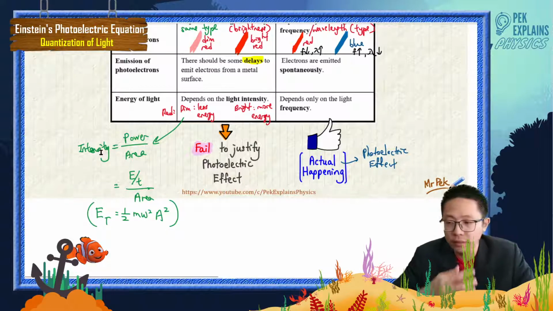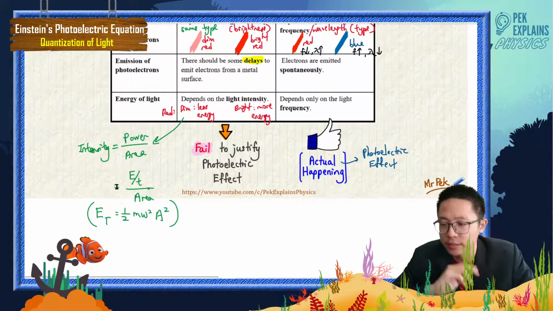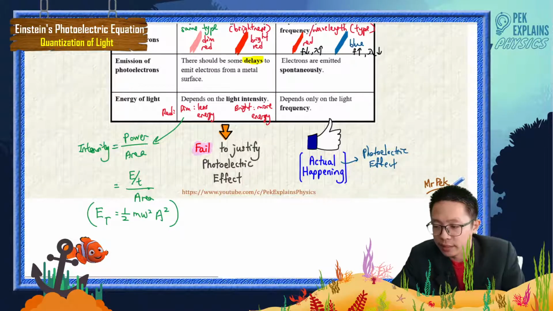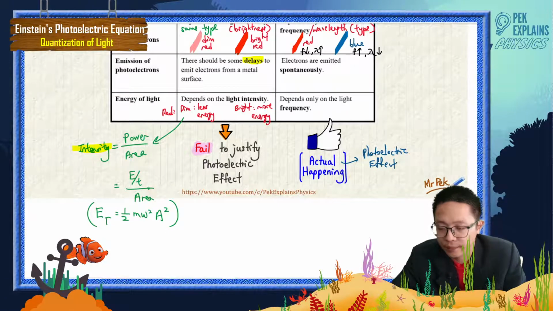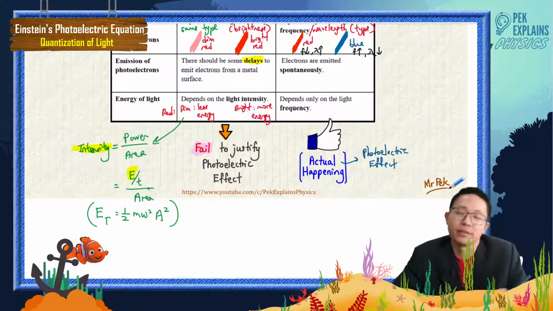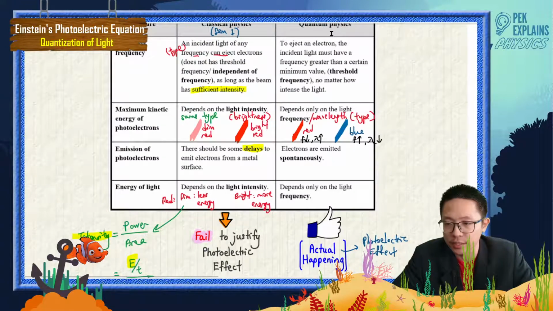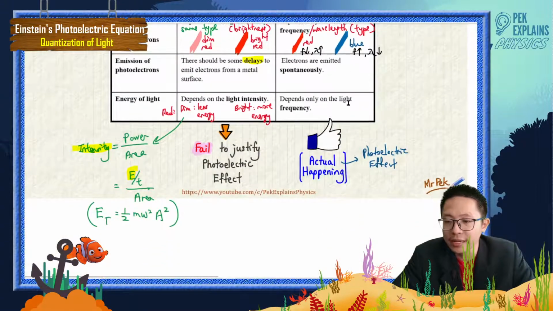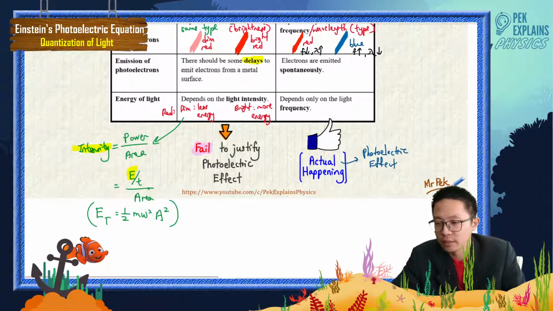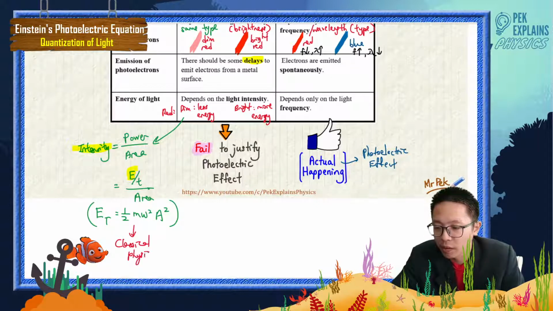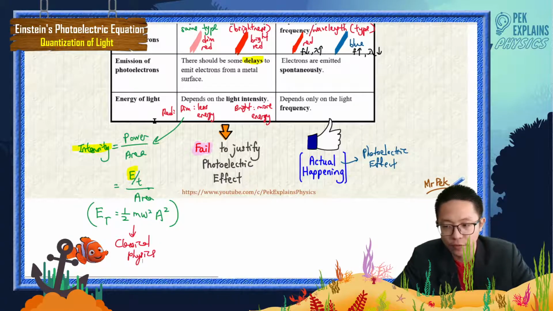For intensity in classical physics, he relates the intensity to the energy of light. But in quantum physics, the energy of light is not this formula. This is for classical physics, which doesn't happen in the photoelectric effect.